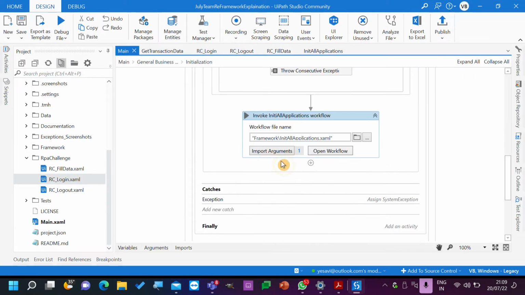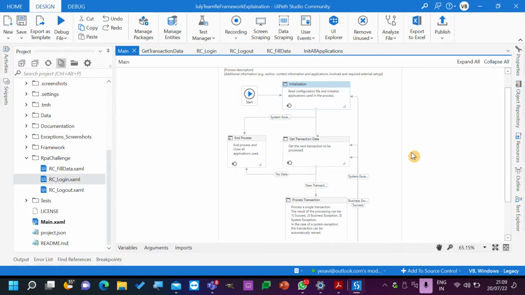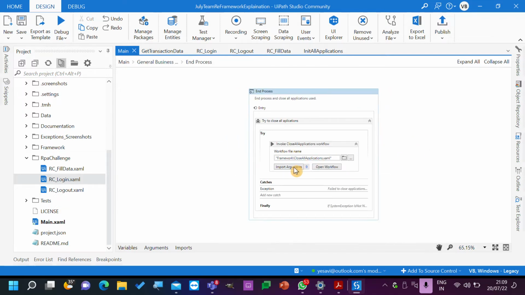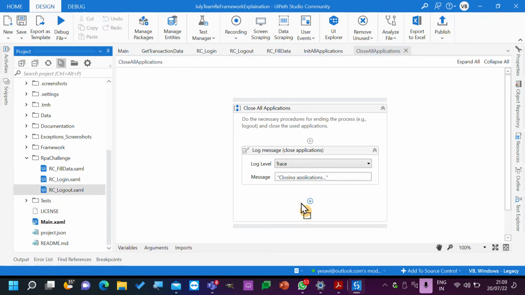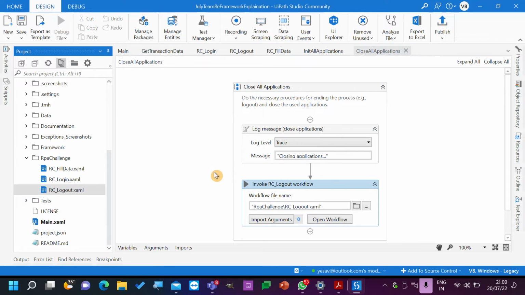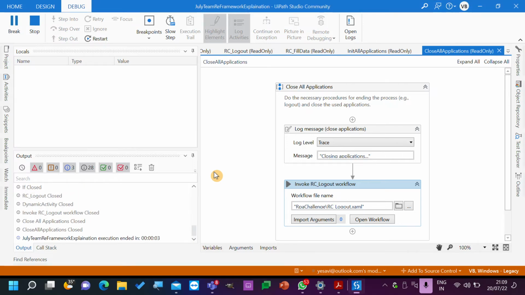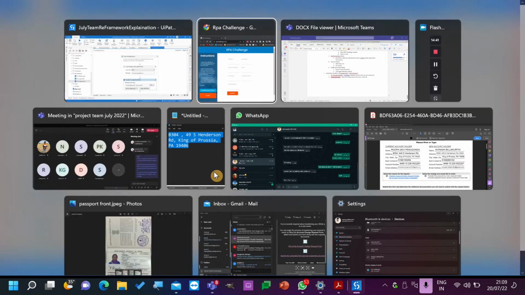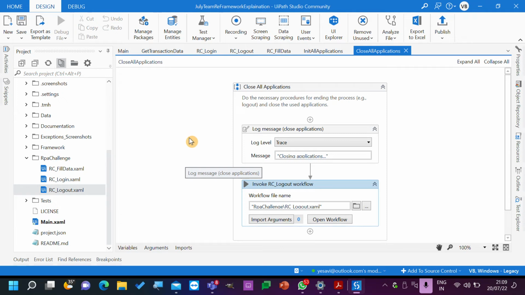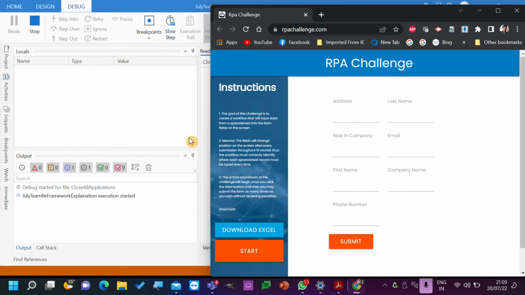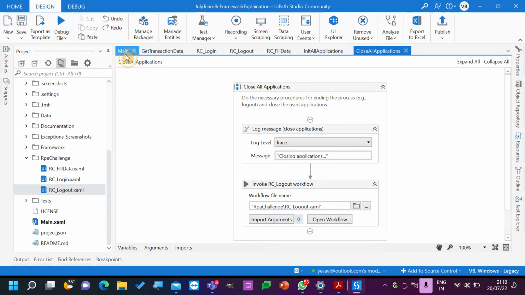Now where should I add logout? In the main flow. End state. EndProcess. Okay. So here we have close all applications. Go to close all applications and then add logout. Let's see. We have element exists, closed. Let's see. So there are two windows that opened. So that is the reason it closed only one item, but we have also the second item that's pending. So let's see. Two items got closed.